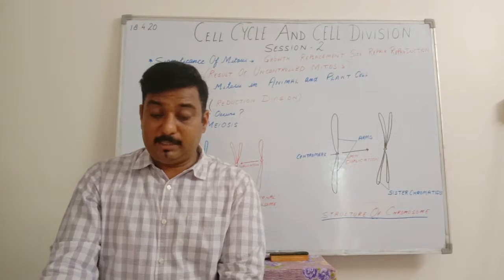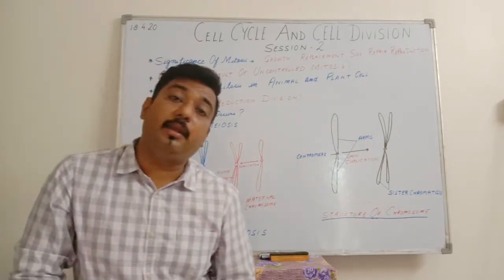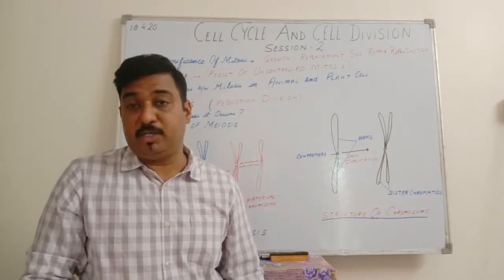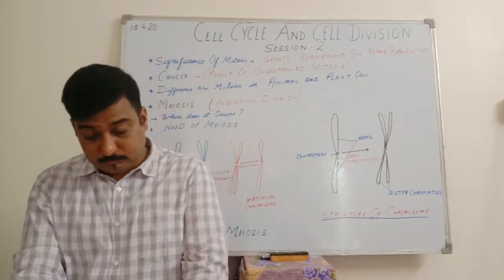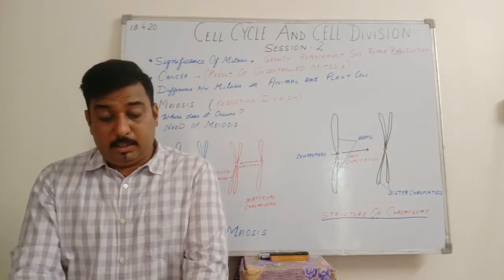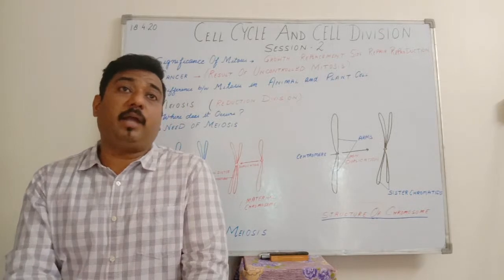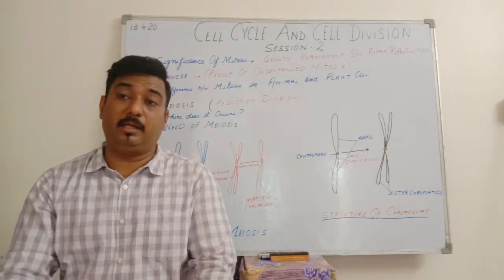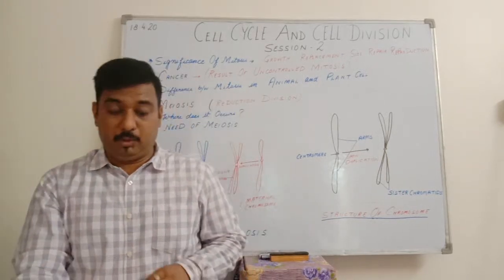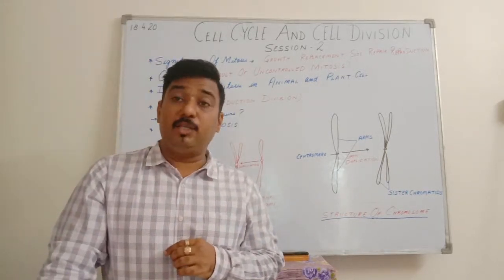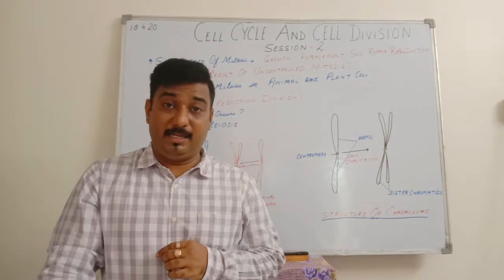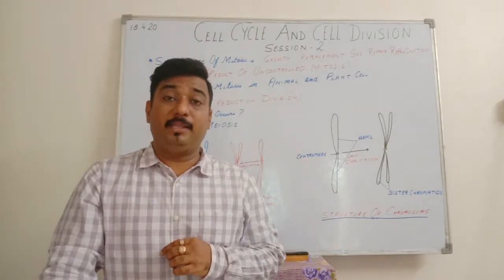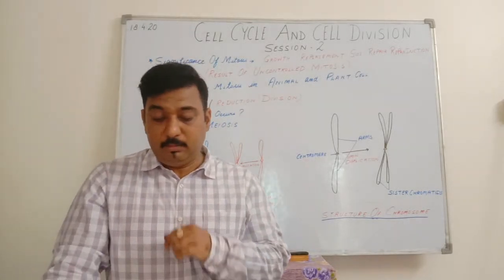Since centrioles are not there in plant cell, aster formation does not take place. In animal cell, cytokinesis occurs due to constriction. I told you a constriction develops in the equatorial portion, whereas in the case of plant cell, it occurs by the formation of cell plate.